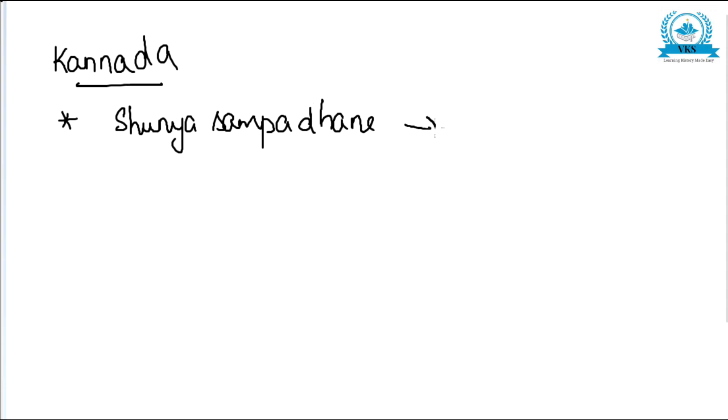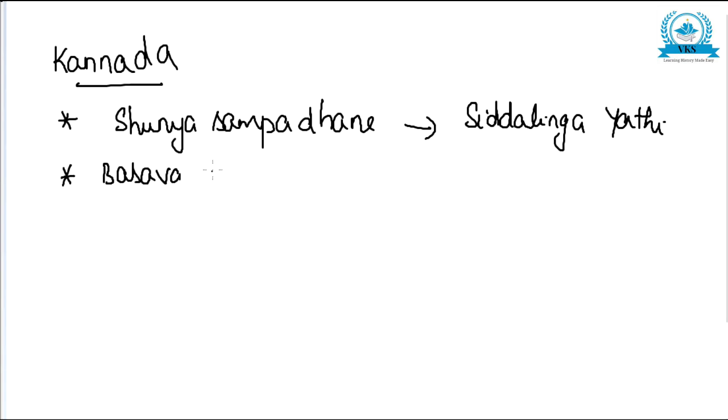The Shunyasampadhaane was written by Siddalinga Yathi. Next is Basava Purana. The next important Kannada work was Basava Purana. Basava Purana was written by Bheema Kavi, and it was another important literary work in Kannada.